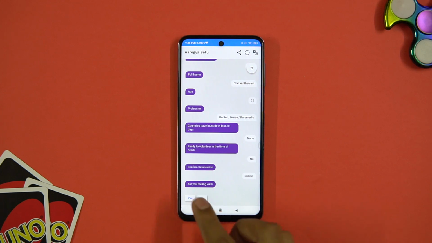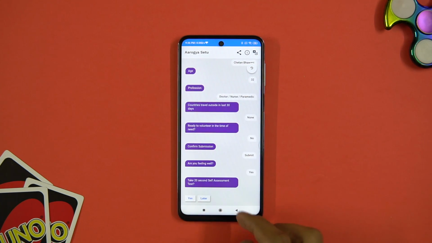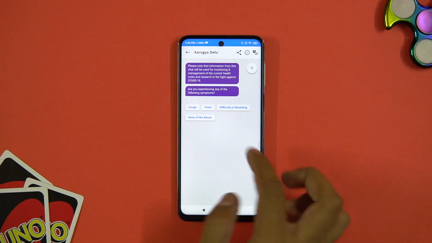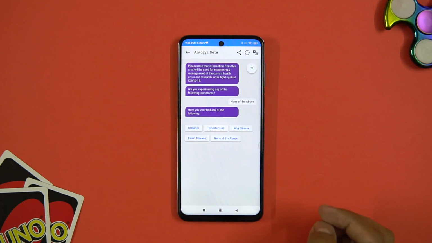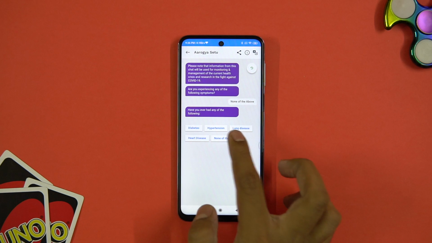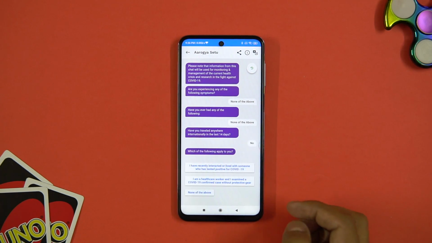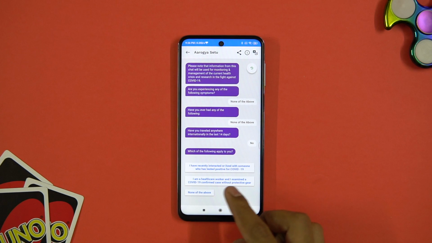These categories are based on the symptoms you have, whether you have traveled internationally in the recent times, whether you were in contact with a COVID-19 positive person, and more. If you are in the green category, you need to maintain social distancing. If you are in the yellow category, you have to follow self-isolation. If you are in the orange category, data is now made non-anonymous and the authorities are alerted, and a test for the COVID-19 is recommended. If you are in the red category, authorities are alerted, quarantine is imposed, and your whereabouts are tracked continuously with